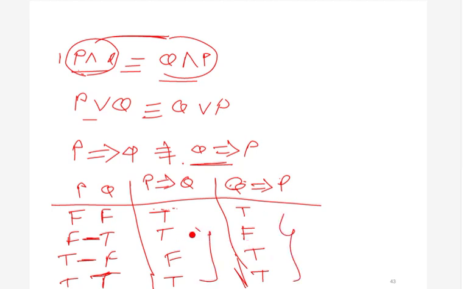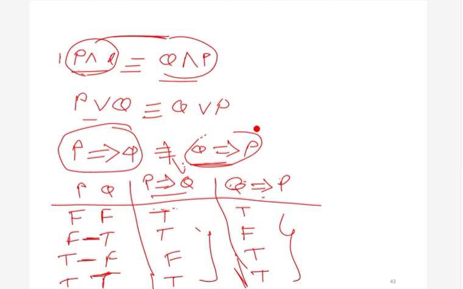So p implies q is not equivalent to q implies p. These two are not necessarily the same thing, they are different things. Occasionally they may be the same, but it does not matter. We can say that this implication operation is not commutative.